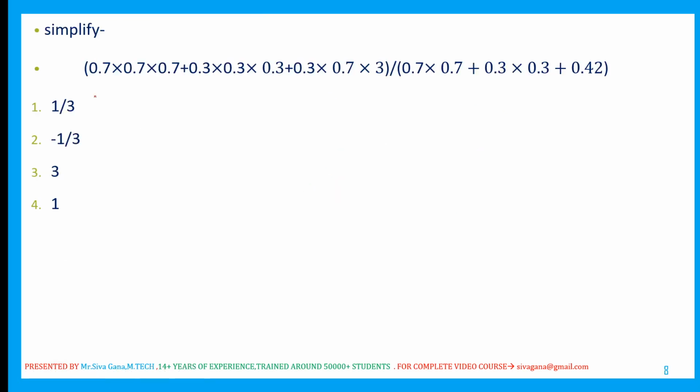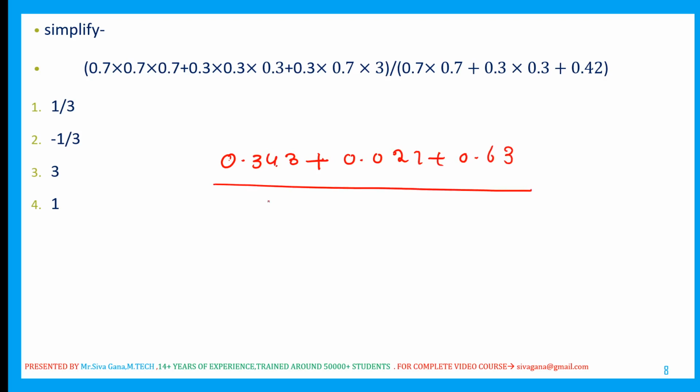Simplify this one, by using the on-screen calculator. 0.7 cube is 0.343, 0.3 cube is 0.027 plus 0.63, divided by 0.7 square is 0.49 plus 0.09 plus 0.42. I am using the on-screen calculator. 1 divided by 1 will give 1.